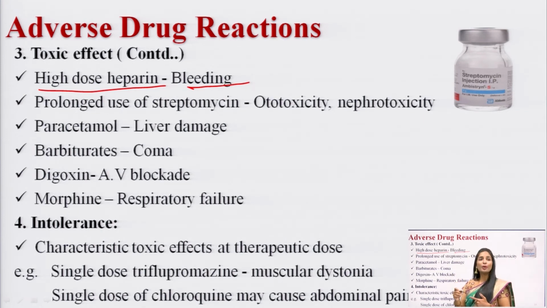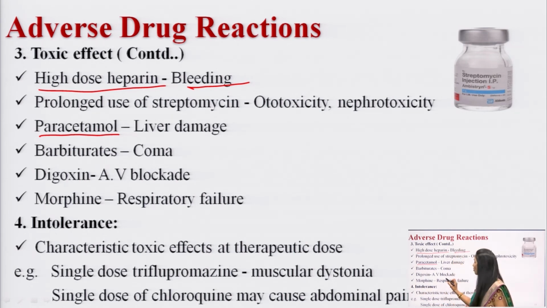If you administer streptomycin in prolonged, chronic, continuous therapy, it can cause ototoxicity and nephrotoxicity. And paracetamol toxicity: if you take it in a high dose, it can cause liver damage. Barbiturates, if taken in a therapeutic dose, cause a sedative and hypnotic action. As the dose increases, the toxicity also increases, so a higher barbiturate dose can cause coma, respiratory failure and respiratory depression. Sometimes the person can die also.